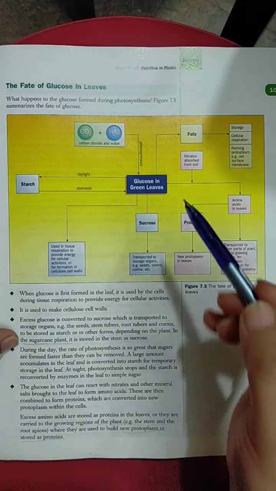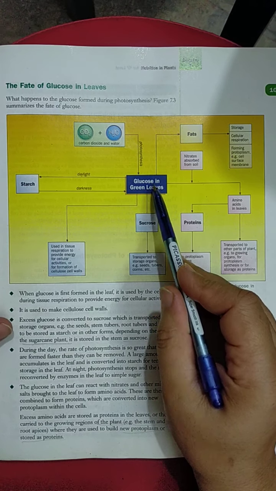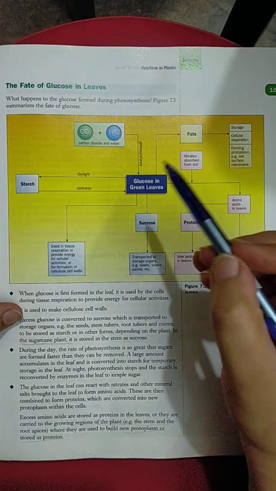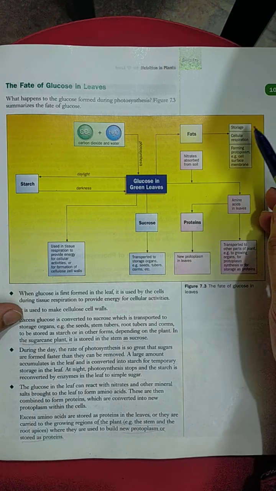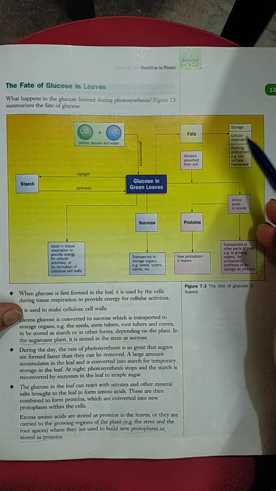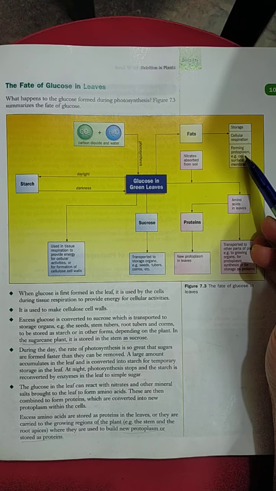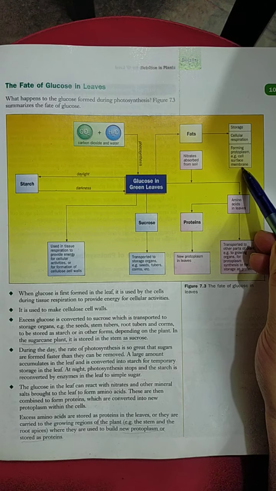Okay, some of this glucose will also be utilized and will combine and convert into the cellulose cell wall. Then some of the glucose will convert into fats, and in that form again it will be stored, utilized in respiration, and utilized in the formation of protoplasm. What is protoplasm? Protoplasm is the formation of new cells, and in new cells you already know that the cell membrane is formed, and that cell membrane is made up of fats and proteins, so it will be utilized in the formation of cell surface membranes.